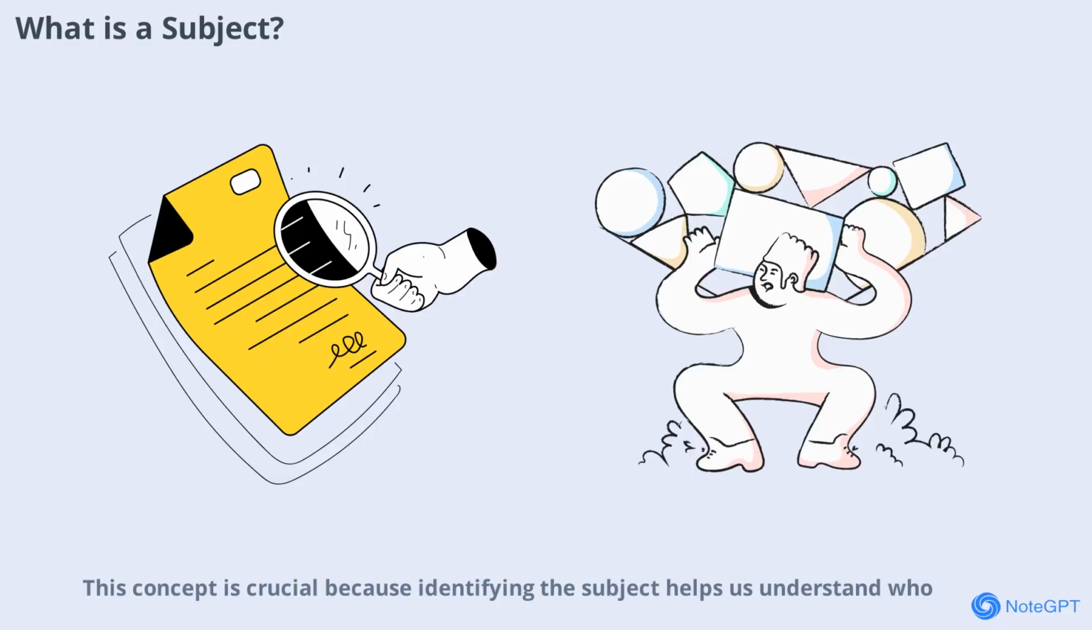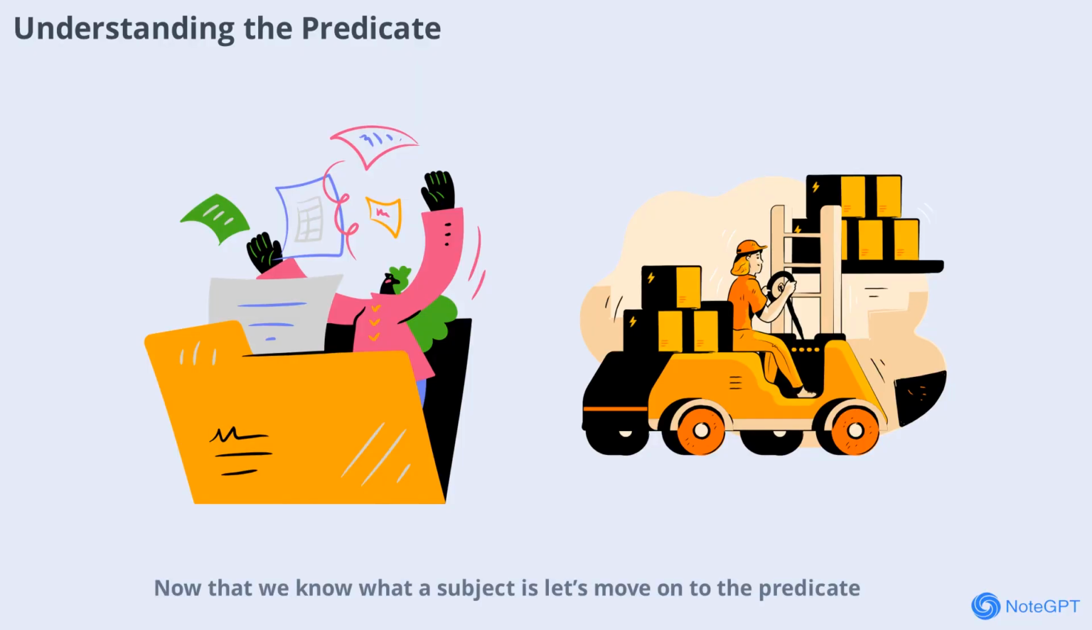This concept is crucial because identifying the subject helps us understand who or what is at the center of the action in any sentence. Now let's see how the subject connects to the rest of the sentence. Now that we know what a subject is, let's move on to the predicate. Every complete sentence must have both a subject and a predicate.